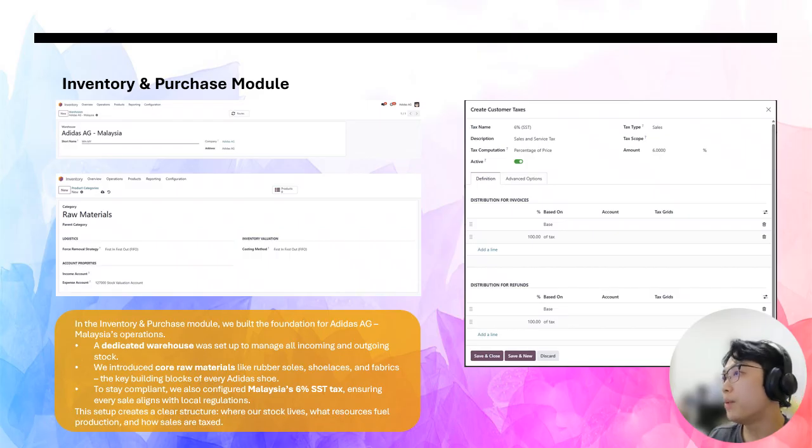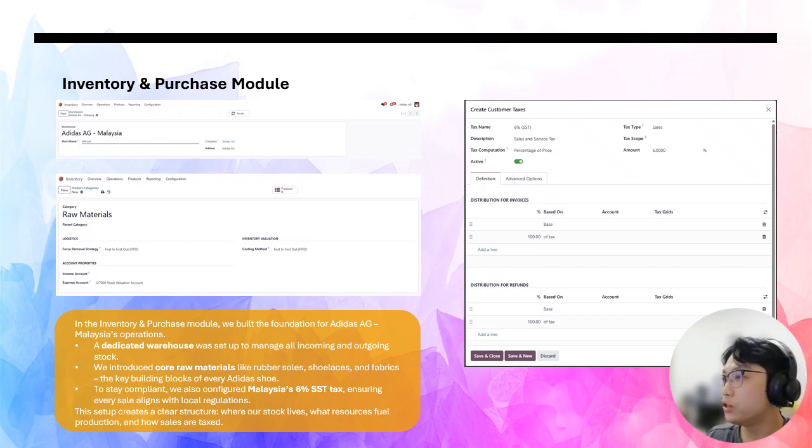In this slide I'm going to talk about the inventory and purchase module. The first step was setting up the dedicated warehouse. This acts as our central hub where every raw material and finished product is tracked, making sure nothing slips through the cracks. Then I added the essential raw materials: rubber soles, shoelaces, and fabrics. These are the critical components that go into producing every Adidas Ultra Boost shoe. By categorizing them properly, we make inventory management much smoother.